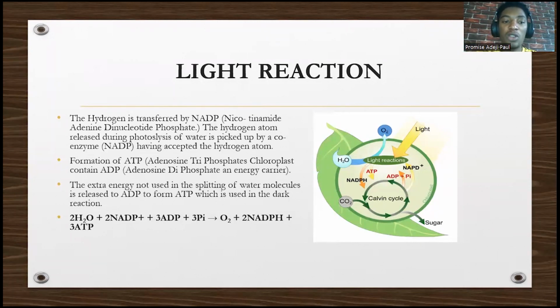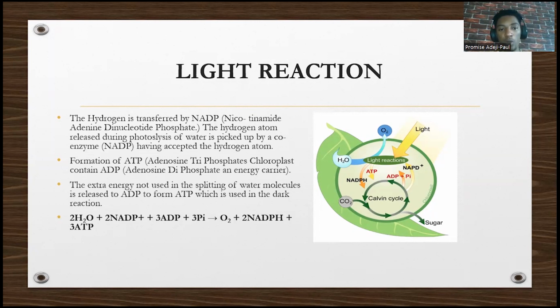ATP means adenosine triphosphate. That means three phosphates. It contains what? ADP, adenosine diphosphate, and what? One more phosphate. So the extra energy not used in the splitting of water molecules is released to ADP to form ATP. ATP is the energy carrier, the currency of energy in the body, which is used later in the dark reaction stage.